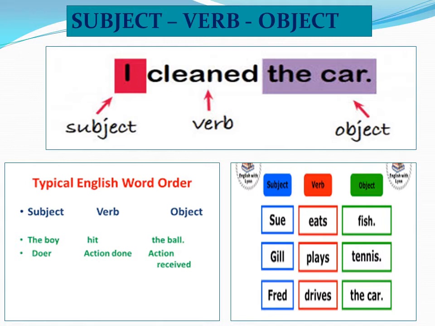Every complete sentence has three parts in it. Subject, verb, object. Subject is the one which does the action. Verb is the action itself, any action or any work. And object is the one which takes the action or receives the action.